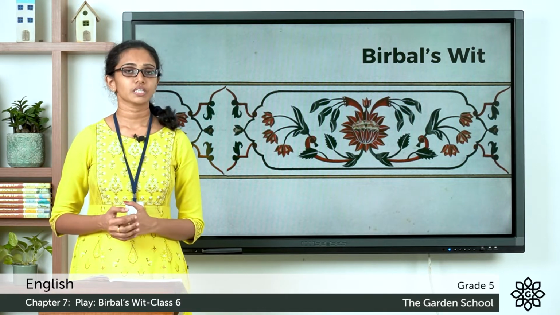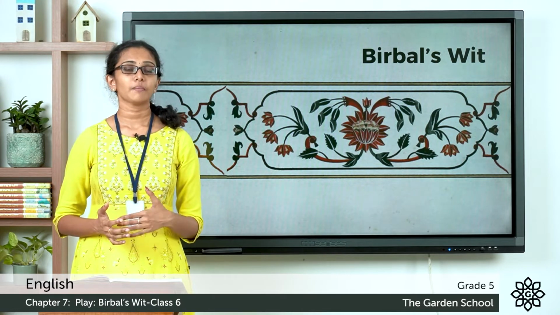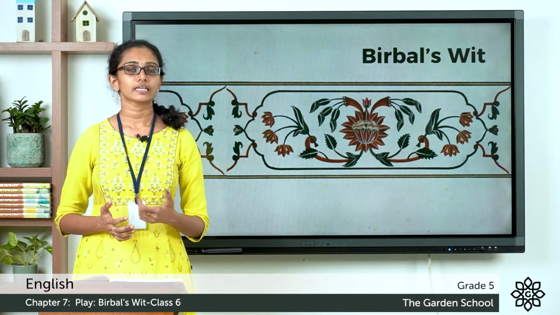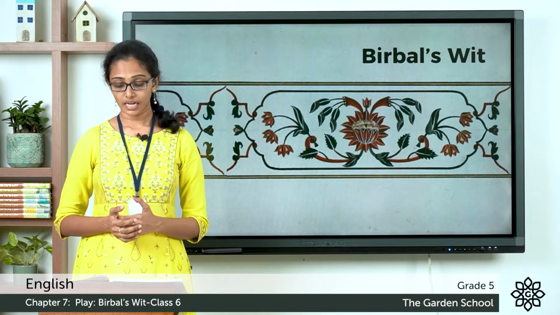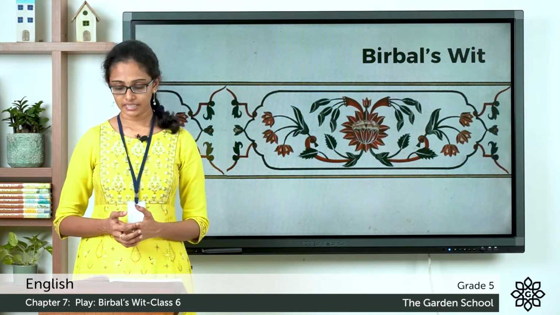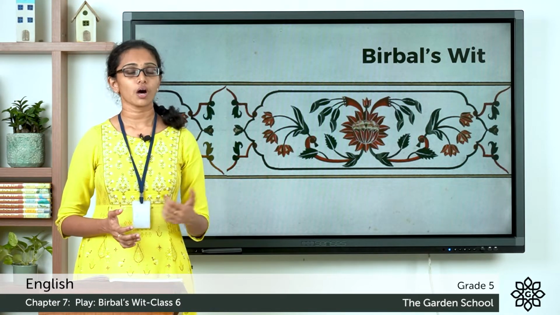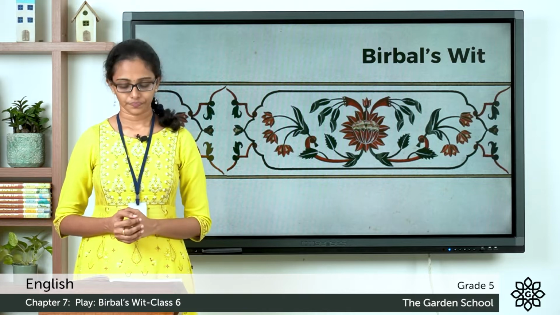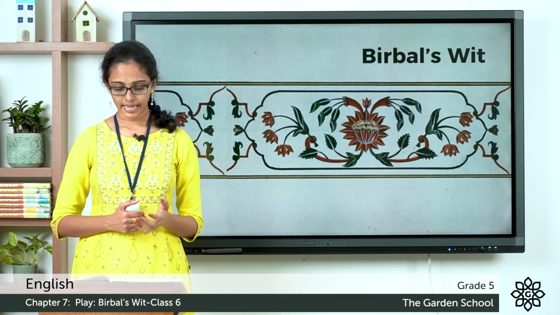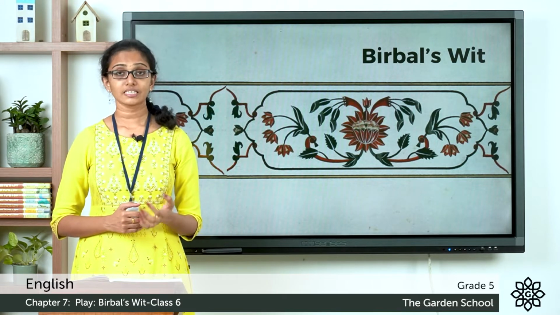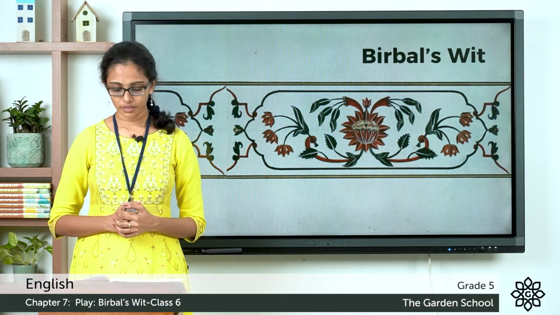So what did the first minister reply to the king? He said that we have not seen him either, Badshah. Badshah is an Urdu word for king, and it's a way of addressing the king. So the first minister addresses the king as Badshah and says that a messenger had informed that Birbal had gone out to count crows. And then what did the emperor reply? Then with a smiling face, the emperor says, "Well, so he has taken the challenge seriously. Do none of you wish to compete for the prize?"